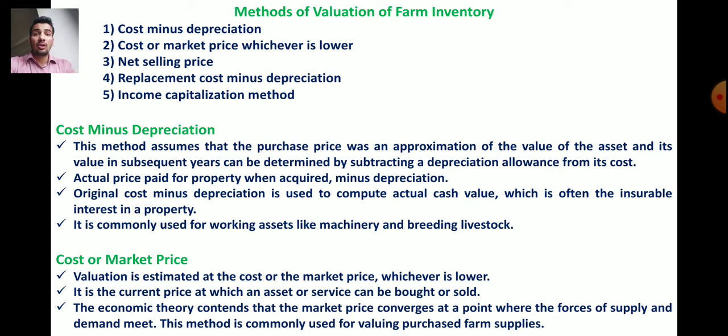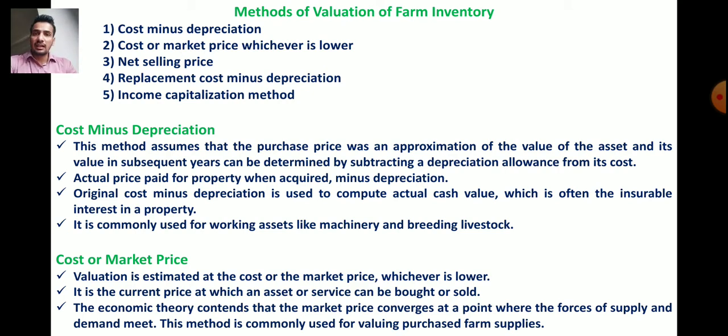Now second, cost or market price, whichever is lower. So in this method of valuation, valuation is estimated at the cost or the market price, whichever is lower. Means how do we do the valuation of any inventory? We take the cost of that inventory, means price of that inventory, or the current market price of that inventory, whichever is lower, it is considered as the value of that inventory at that particular time.